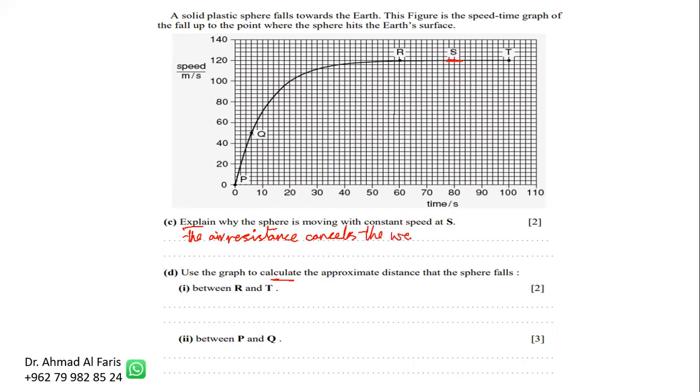Making no resultant force and no acceleration. So there's no acceleration, that's why there are 2 marks. No resultant force, no acceleration, we get the 2 marks. And that's how we answer this question to get the 2 marks.